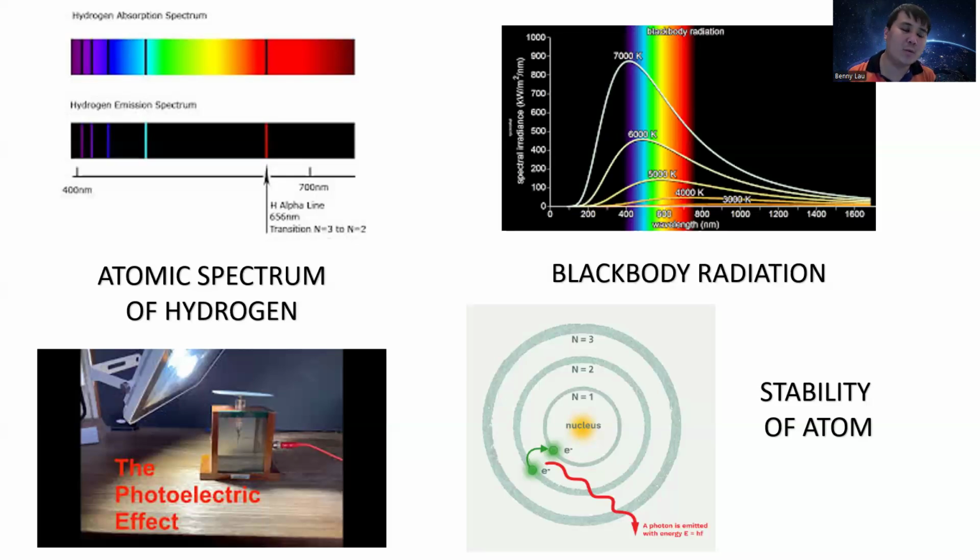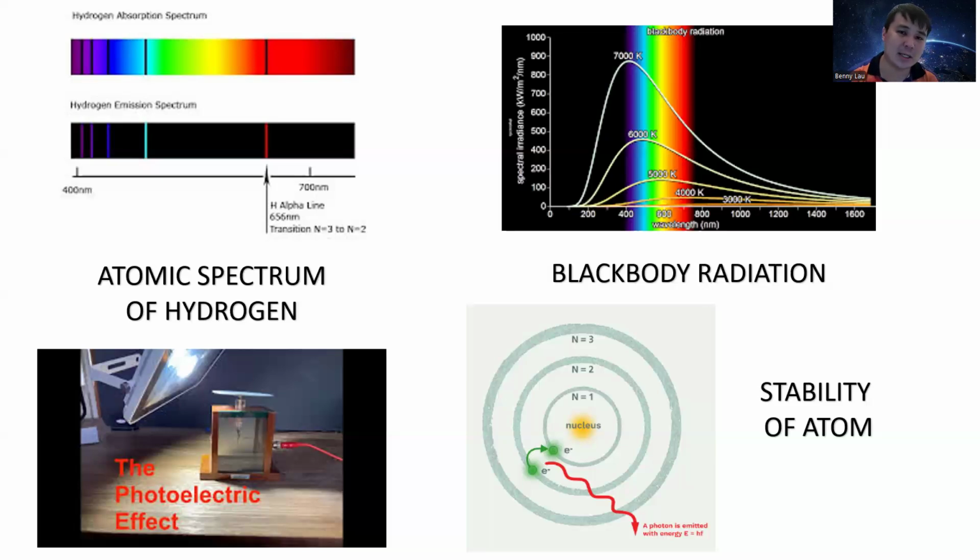When the experiment is done on a black body, this is the curve they found. The curve goes up and then goes down. According to classical physics, as the temperature gets higher and higher, the energy should also get higher and higher.